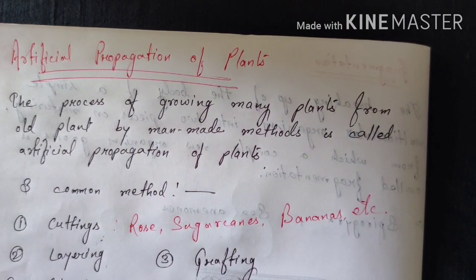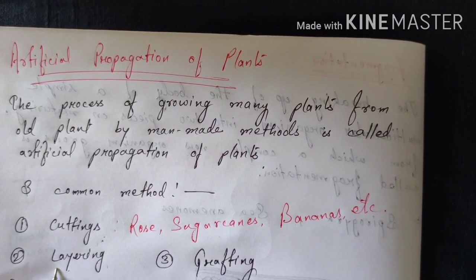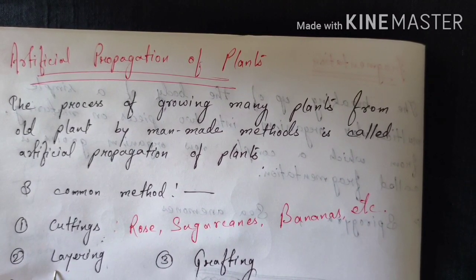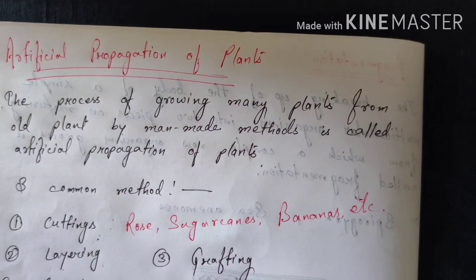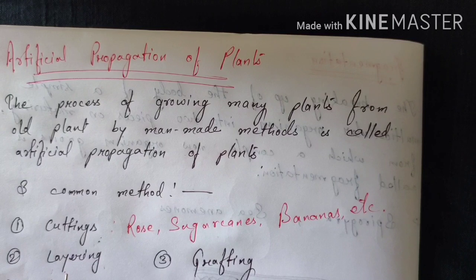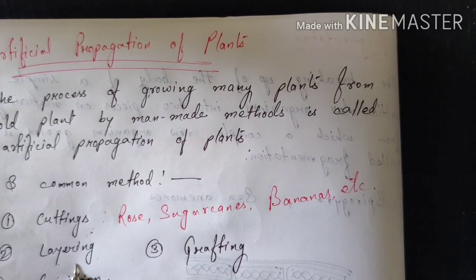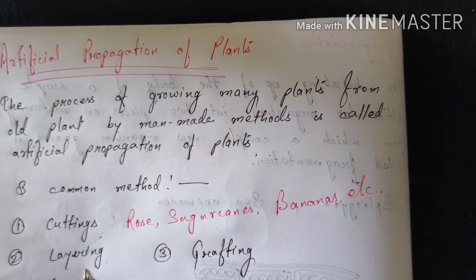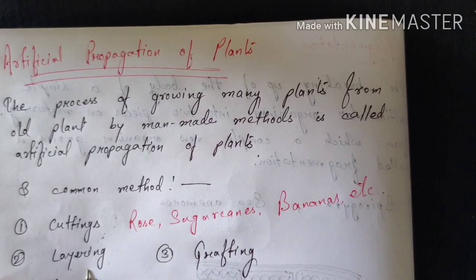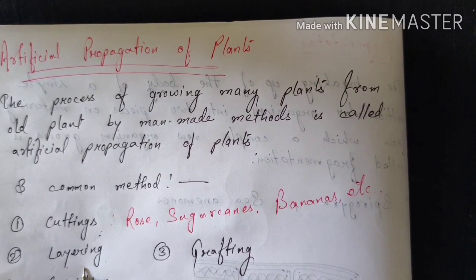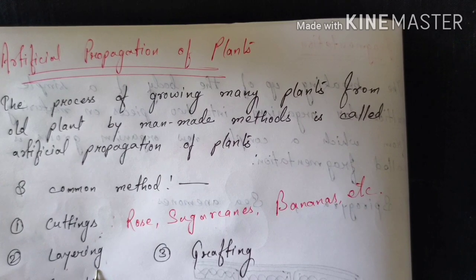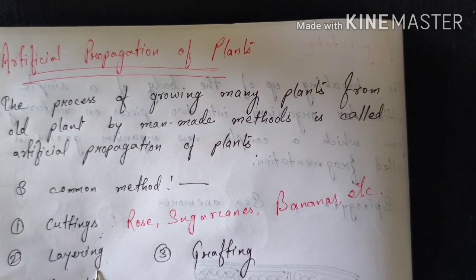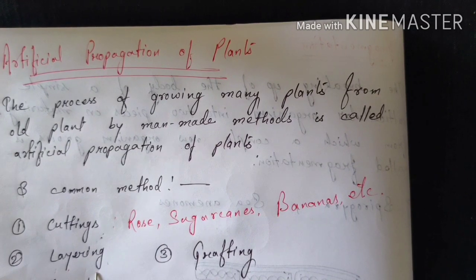Then the next one is layering. In the layering process, a branch of the plant is pulled towards the ground and then it is covered with moist soil in such a way that the tip of that branch is exposed above the ground, and in that covered part of the stem the roots develop, and we can separate out the branch which is buried in the soil and then plant it in some other place. This is how layering is done. The layering is mainly done in case of jasmine plant, which is also known as the chameli plant.